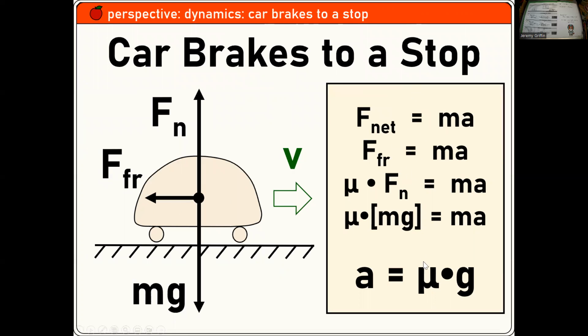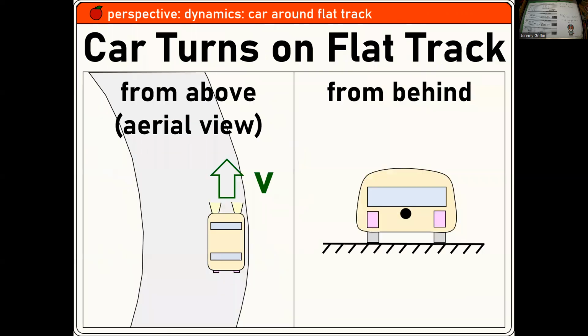Yeah, here's a little equation over here. The acceleration of the car is equal to the coefficient of friction times the gravity field. Okay. Hey, maybe that's why if you're on an icy road with hardly any coefficient of friction, it's really hard to slow the car down. Ooh, right? It's one perspective anyway.